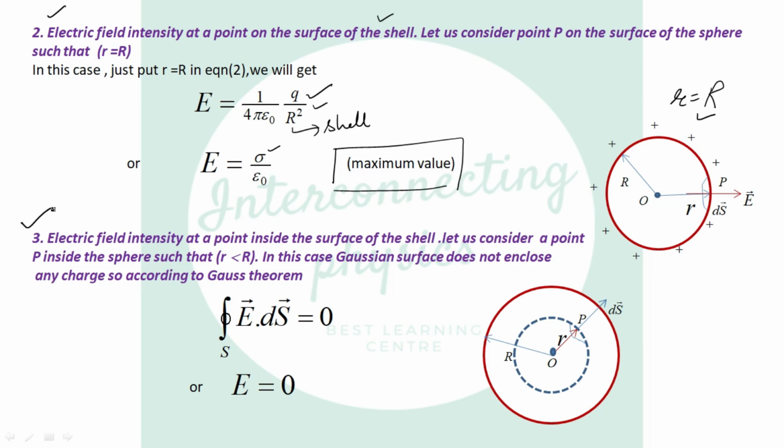Now the third case: electric field intensity at a point inside the shell. So we take a point P at a distance small r from O such that r is less than capital R. Now you see, in the case of a hollow sphere, or we call this a shell, the charge only resides on the surface of the shell. There is no charge inside the sphere. Inside the sphere charge is 0. So if charge is 0 inside the shell, then the electric field inside the shell will be 0.